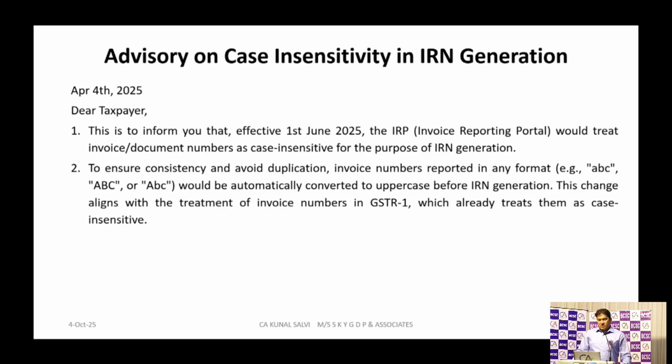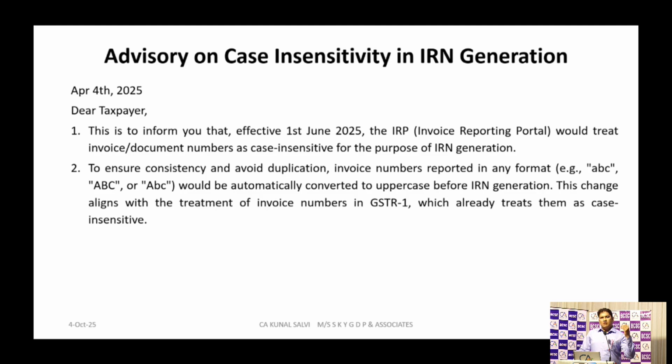One more advisory was there, that is case insensitivity in IRN generation. Suppose the taxpayer is giving the invoice or bill number like capital ABC or 1A capital, BC small. The system will automatically convert that to uppercase, ABC. This is in line with the GSTR 1 facility.